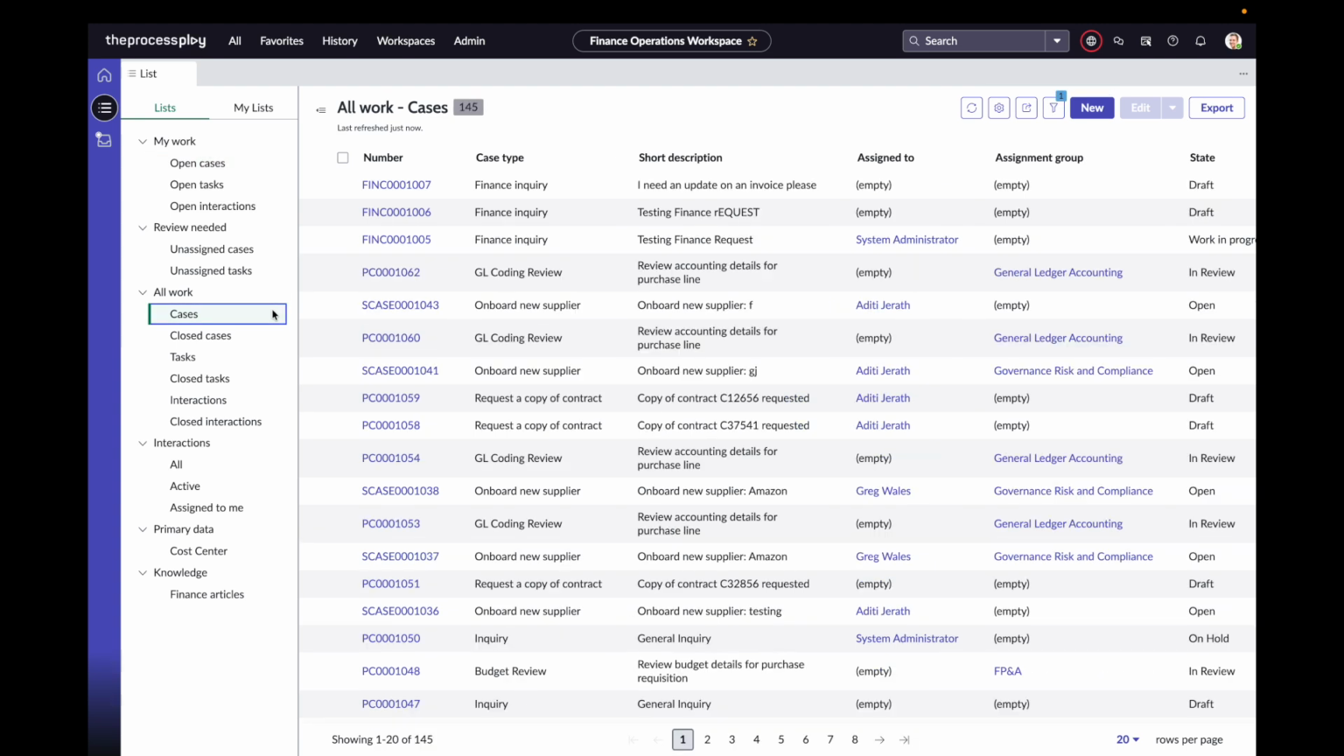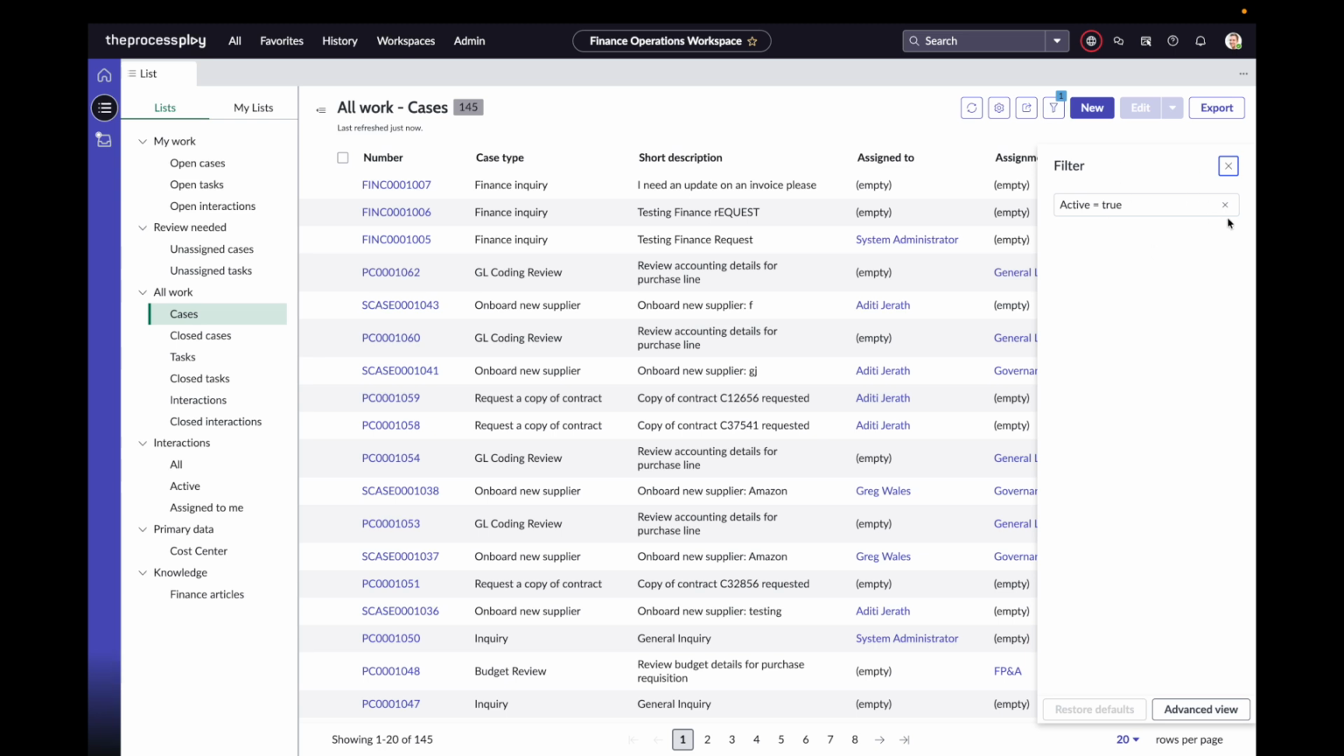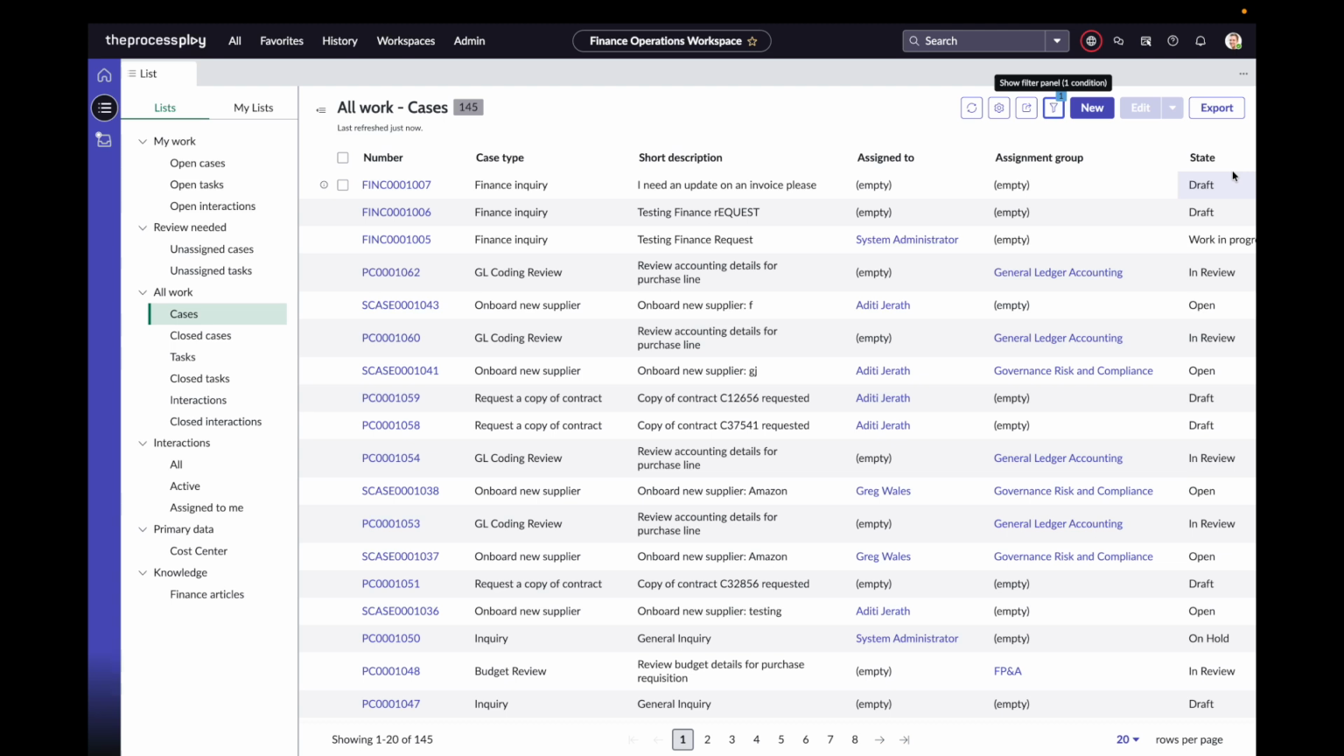However, I'm going to go to all work and cases. So this is everything that we've got. The only filter applied here is active is true. I won't go into the advanced view of filtering lists, but I will show you some really quick and easy tips to work with lists. As I've described before, treat these lists as fancy spreadsheets. In spreadsheets, you can sort, you can filter, and you can do exactly the same thing within these lists as well.